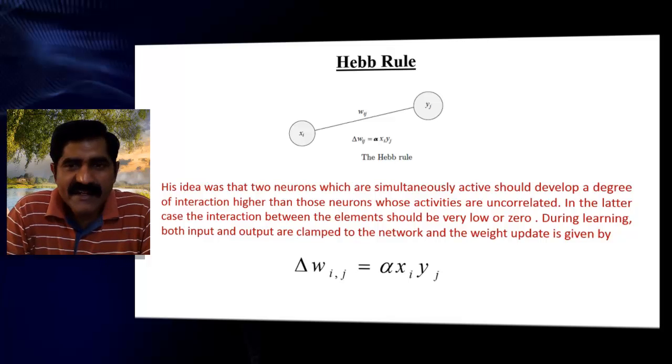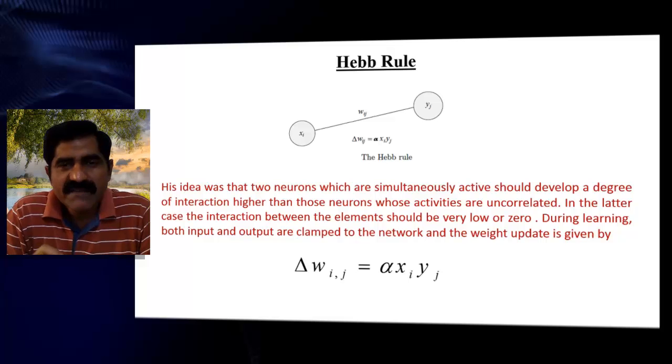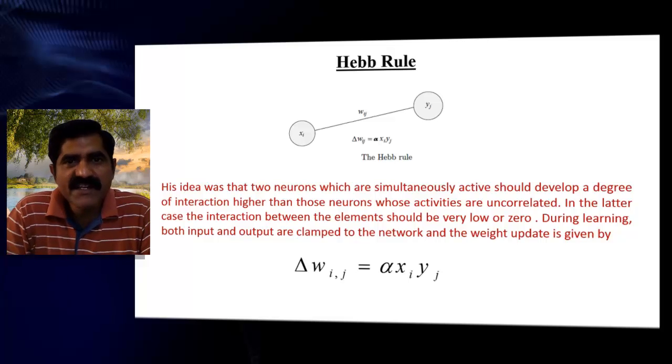One is the learning rate alpha, which generally we take as a constant. Then it depends upon the input, that is called Xi, and it also depends on the output Yj. So that is the way we can change weights continuously.